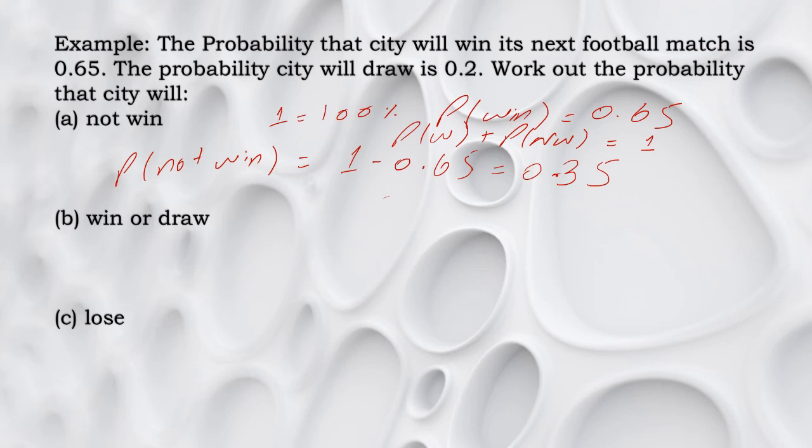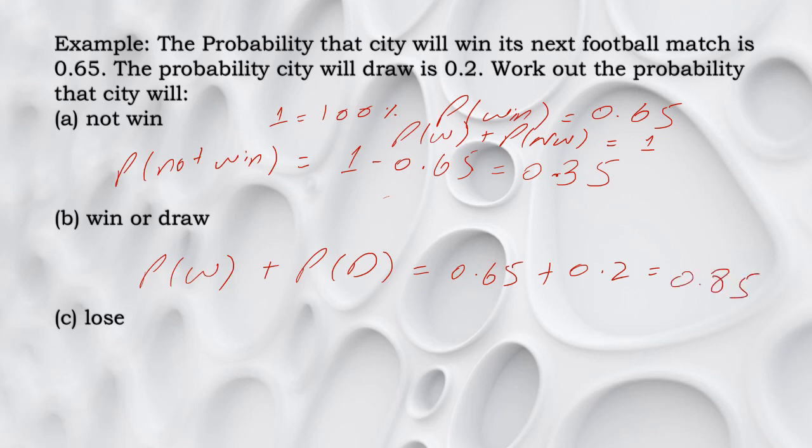Now another question is: find the probability that City will win or draw. Whenever there is an or, we need to add them together. The probability of win is 0.65 plus the probability of draw, 0.2. So our answer will be 0.85.